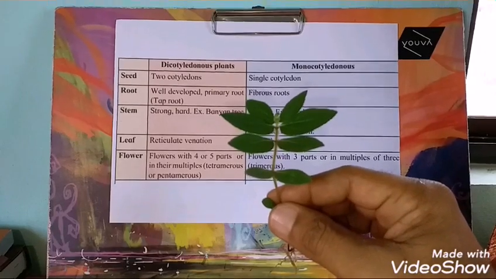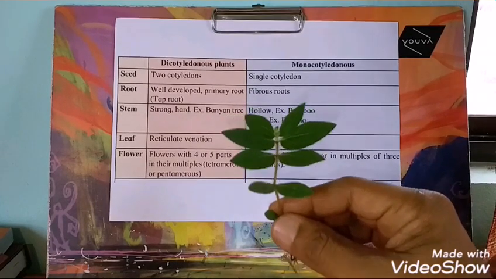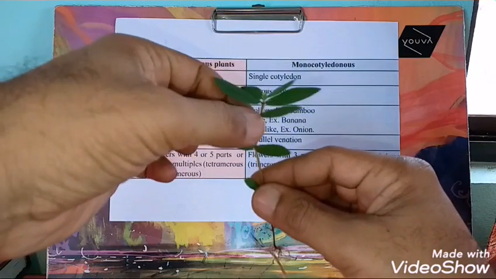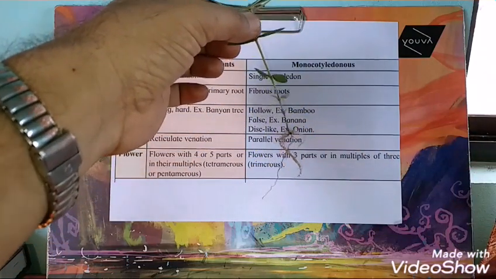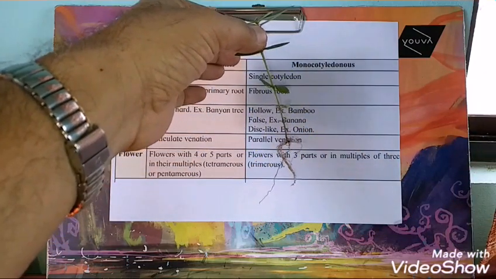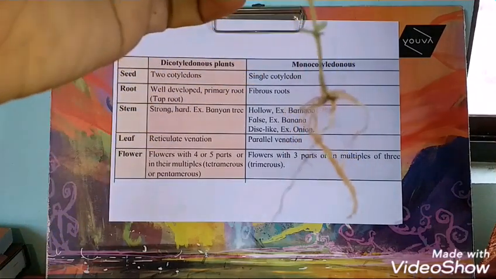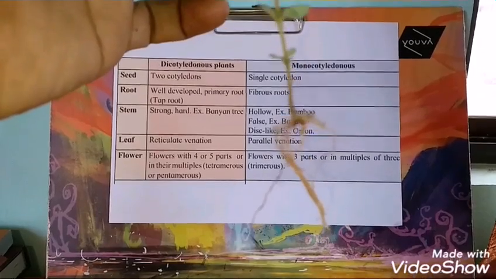A typical example of a dicotyledonous plant. In this dicotyledonous plant, you can view the roots here. This root is a taproot system.